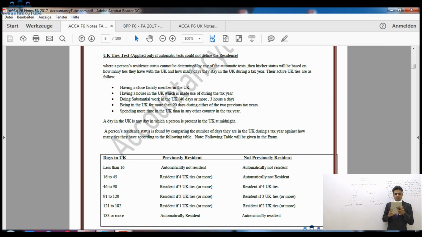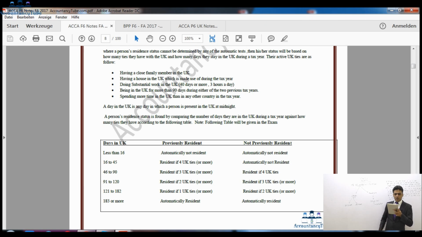Let's look below. So it says UK ties tests, applied only if the automatic tests could not define the residence. So if automatic tests are not able to define the residence status of an individual, then we need to look at the UK ties. Now UK ties basically are connections with the UK, which are given below.